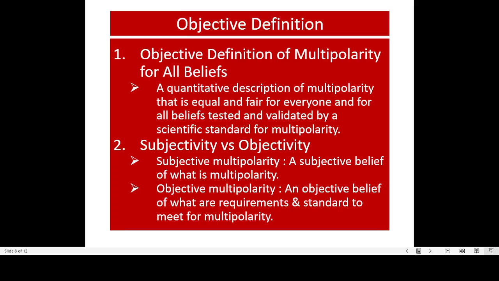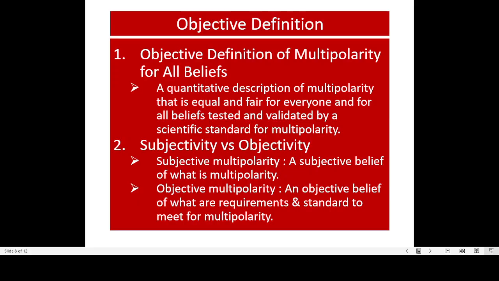And that's the definition we gave here. It tells you it's a quantitative description of the concept of multipolarity that is equal and fair for everyone and all beliefs. It has to be tested and validated by scientific standard for multipolarity.